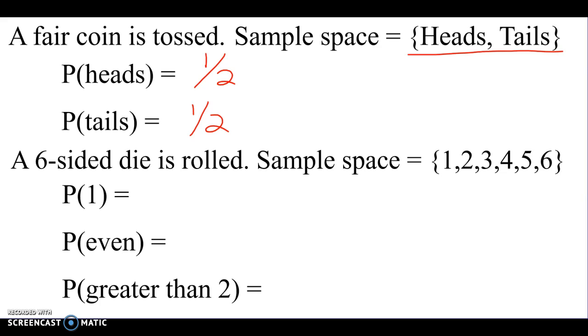All right, a 6-sided die. We've talked about the sample space is 1, 2, 3, 4, 5, 6. So what's the probability that I were to roll a die and it would land on 1? 1 out of 6. 1 out of 6, good.